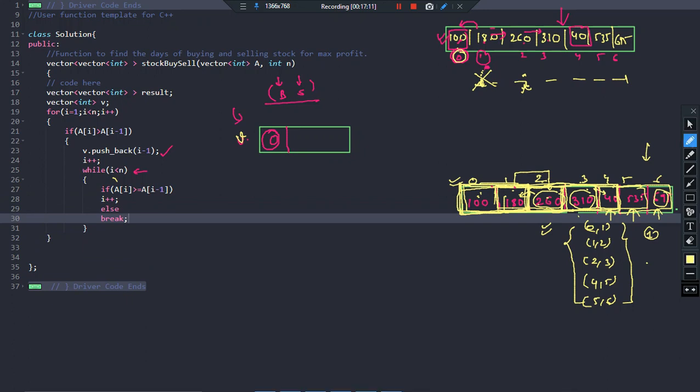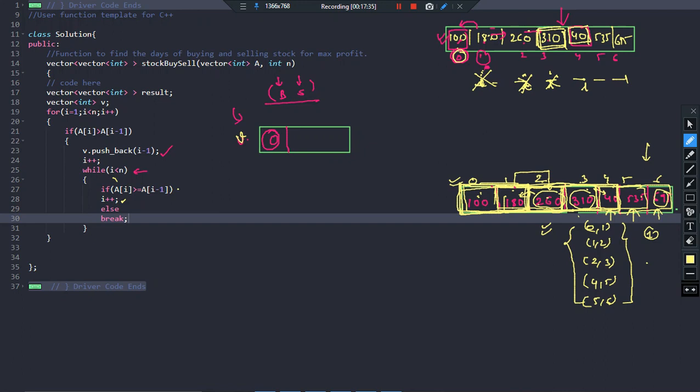So how is it working? You see, on day 2 I am seeing that my value is 260 and the previous day value is 180. What is it? It is profit. So what will I do? I plus plus. So my I pointer will now come here. Day 3, value is 310. The previous day the value is 260. I am still in profit. So what to do? I plus plus. Come here. Day 4, the value of the price is 40 and the price on the previous day was 310. Means a decline is detected. So what should you do?